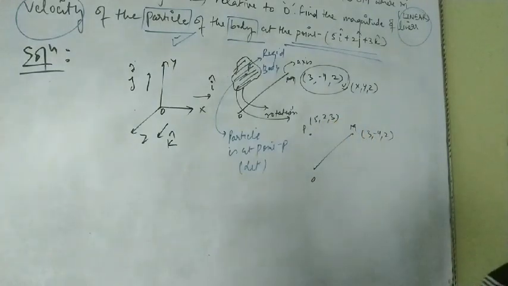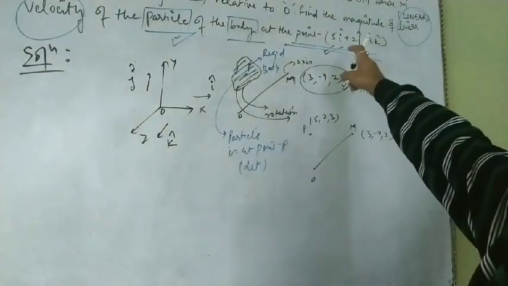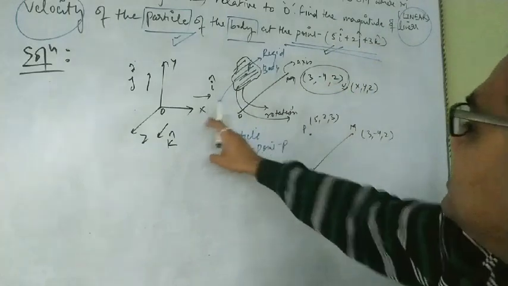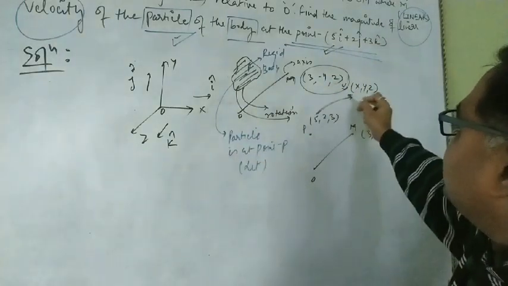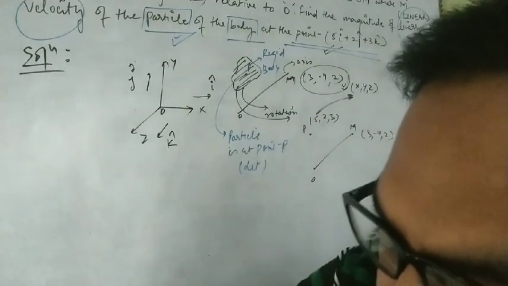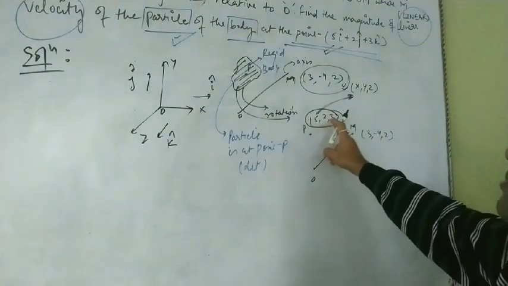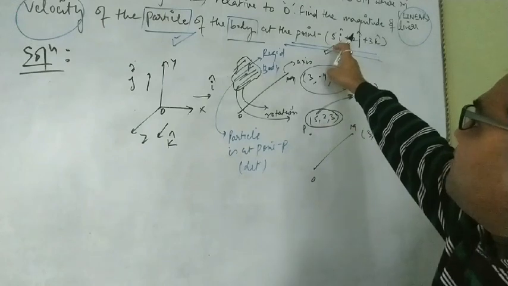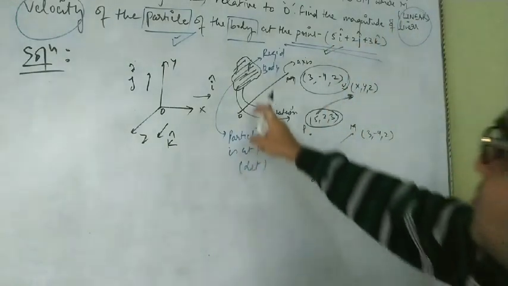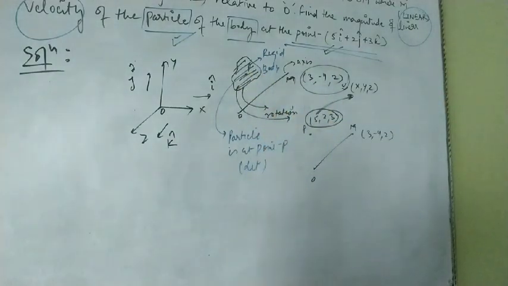Again, I am referring to the same coordinate system. 5i cap means the position is 5 in magnitude towards the x-axis, which also conforms with this XYZ coordinate system. So the point is 5, 2, 3, because it is 5i plus 2j plus 3k. The point resides on this rigid body, which is rotating about this OM axis.